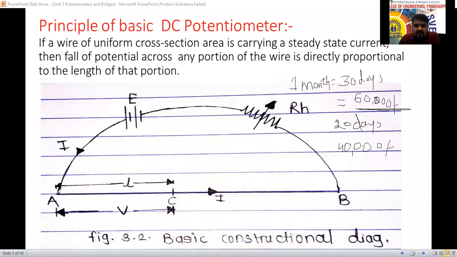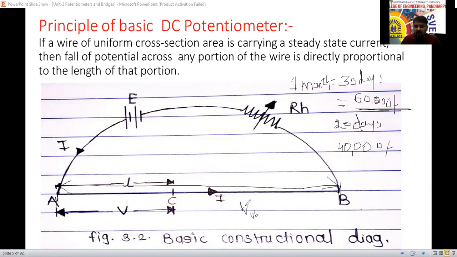Like that, whatever the voltage drop across this AB is, that is your salary. VAB is your salary here now. The total length of this conductor is the number of days in a month, per month. LAB is your month, the number of days.